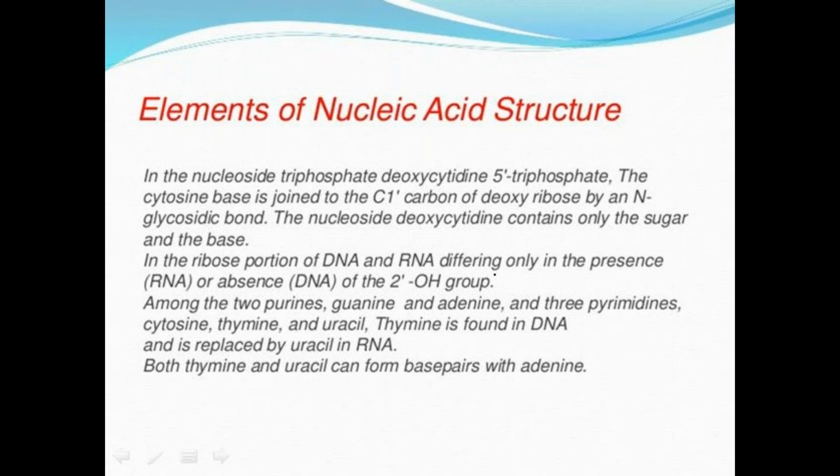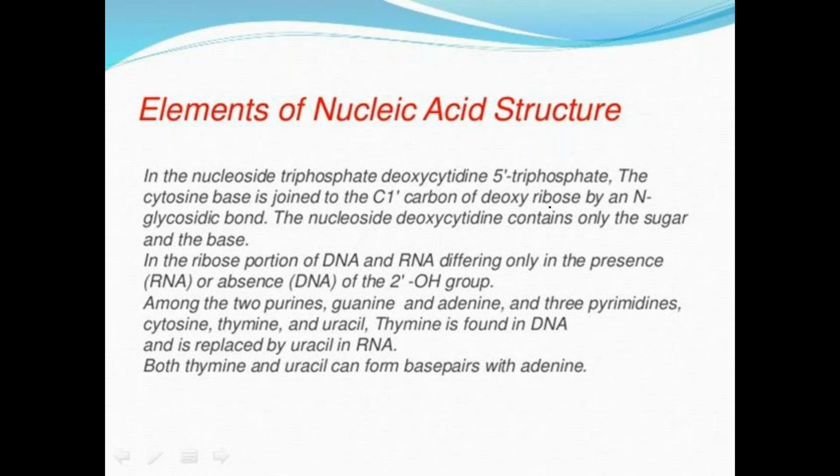These are the elements I already discussed. Just observe this one here. In the nucleoside triphosphate, for example, if we take the dCTP, that is called deoxycytidine 5 prime triphosphate. That means the cytosine base is joined to the C1, the first carbon of the deoxyribose, by a glycosidic bond. The nucleoside mainly contains the sugar unit and the base unit, and when it is attached with the phosphoric acid residue, that forms the deoxycytidine 5 prime phosphate.